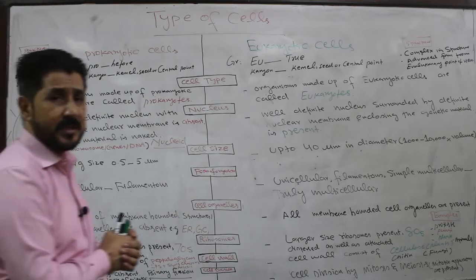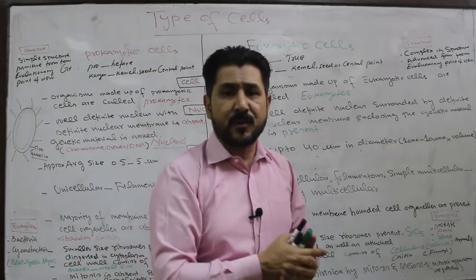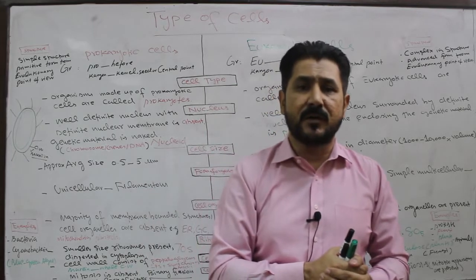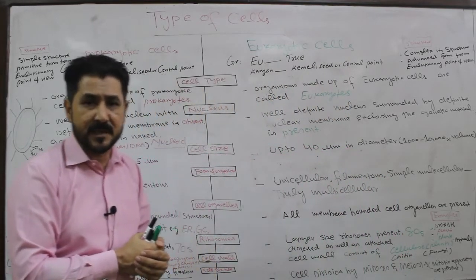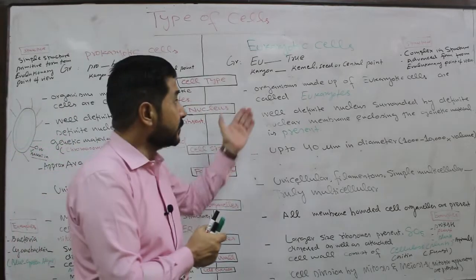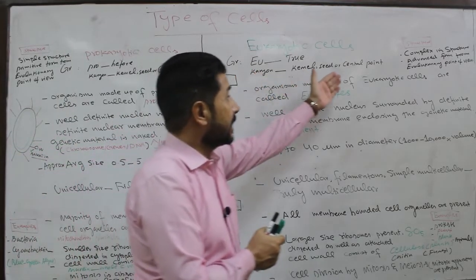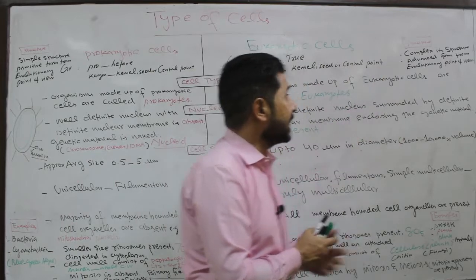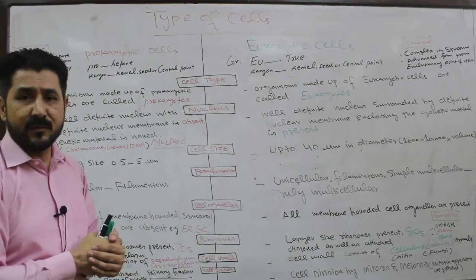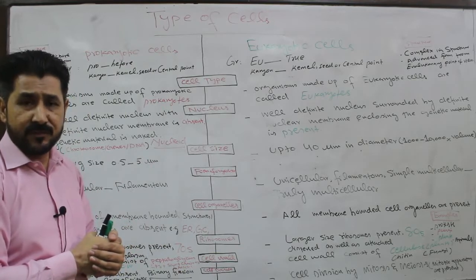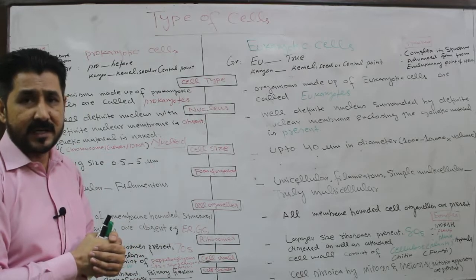From an evolutionary point of view, prokaryotic cells, or prokaryotes, are the most primitive organisms because of their simple structure. Contrary to this, the eukaryotic cell is complex in structure. That is why, from an evolutionary point of view, they are an advanced form of cells, an advanced form of organism.